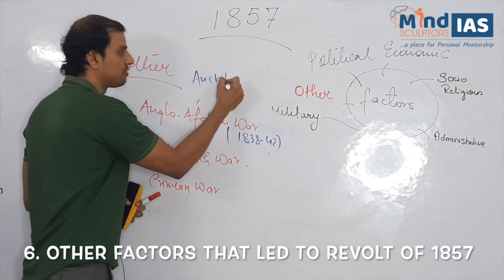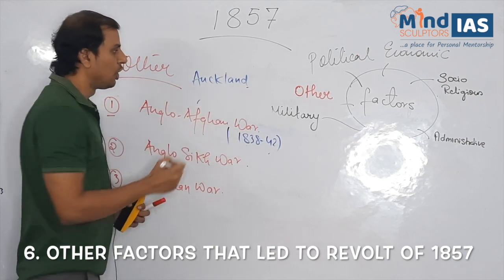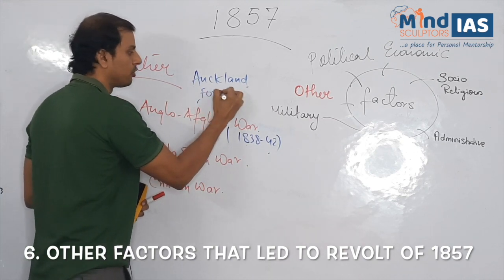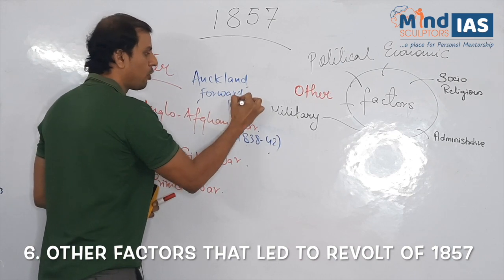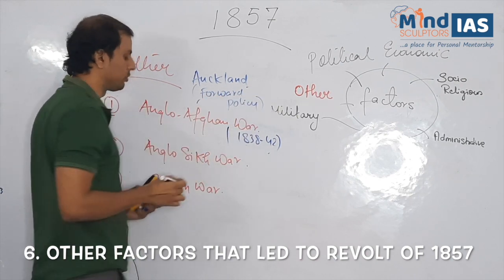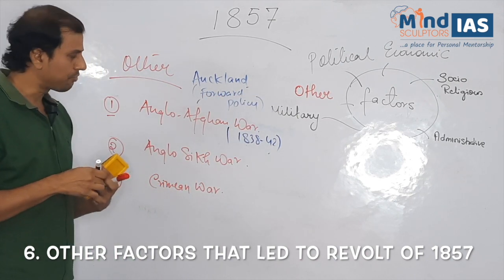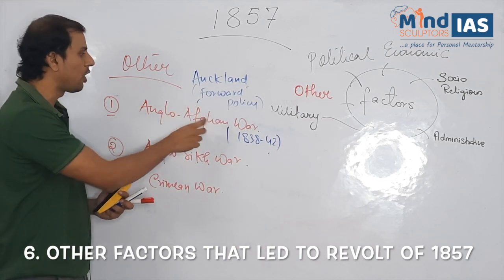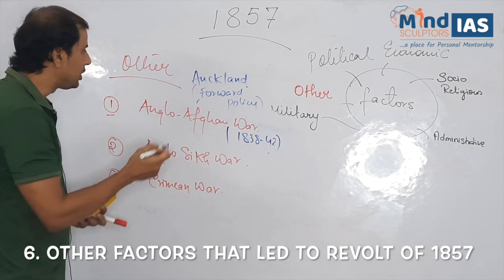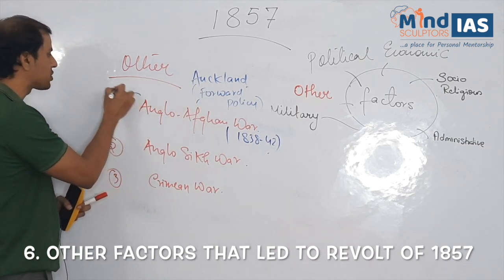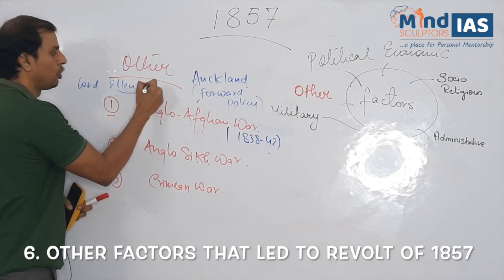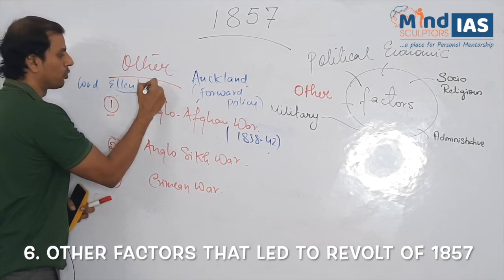Please note, this is very important for exam. Lord Auckland followed a forward policy. Name of the policy was forward policy. Later, after the defeat of the British in the Anglo-Afghan War, Lord Auckland was replaced by Lord Ellenborough.